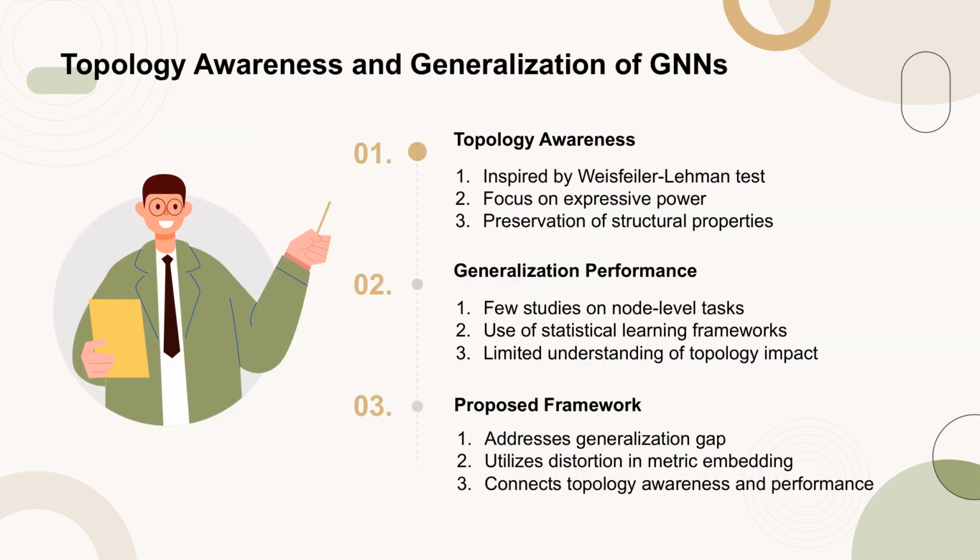The topology awareness of GNNs is largely inspired by the Weisfeiler-Lehman isomorphism test, which uses graph structure for information propagation. This has led to a focus on the expressive power of GNNs, aiming to preserve more structural properties in learned representations. However, the exact impact of increased topology awareness on GNN's generalization performance is not well understood. Relatively few studies have explored this in node-level tasks, using frameworks like statistical learning to provide generalization bounds. Our proposed framework aims to fill this gap by using the concept of distortion in approximate metric embedding to link topology awareness with generalization performance.